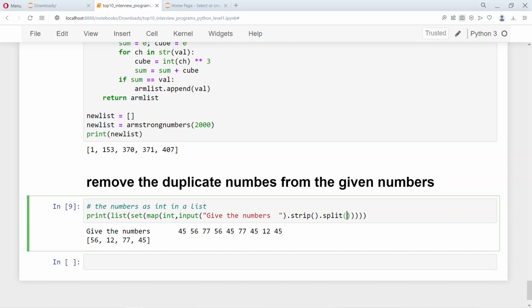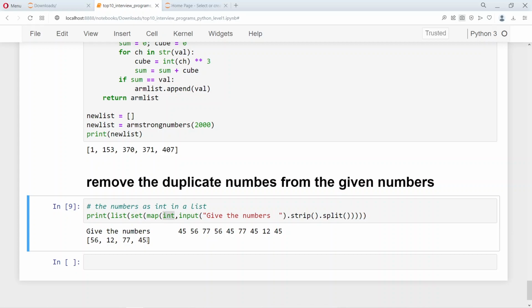We didn't give anything for the split, so the default is taken as an empty space. All these inputs come out of the strip and the split function, and each of these numbers is individually a string: 45 is a string, 56 is a string, and so on. Now the map function maps the integer function onto each of these numbers and converts each number, which is a string right now, into an integer.